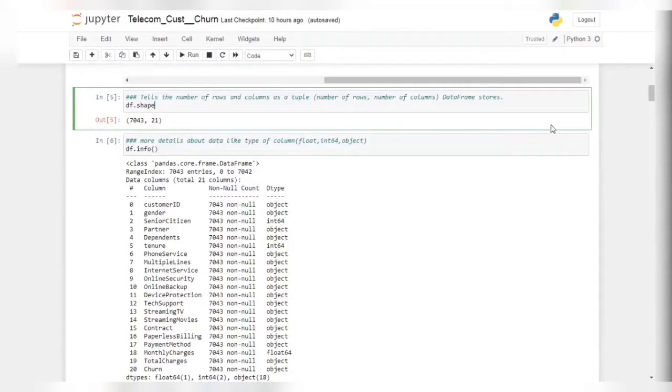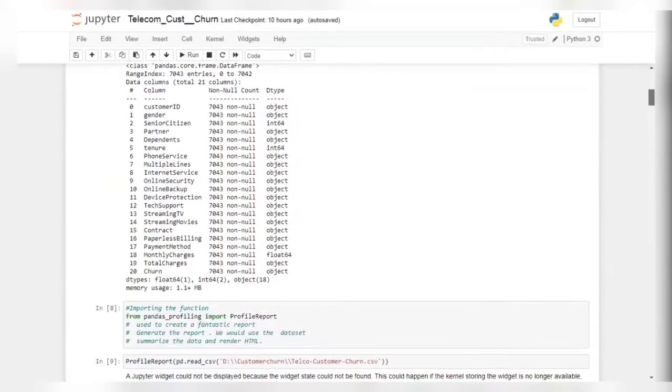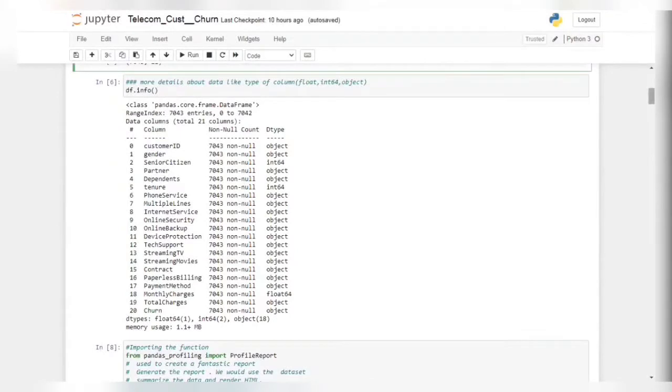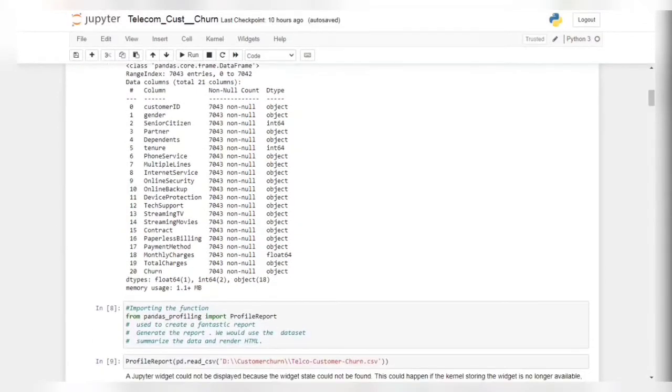For getting more information on our data, I have used the df.info command. At last it summarizes it, and it tells us that the float type has 1 column, there are 2 columns of integer type and 18 columns of object type.